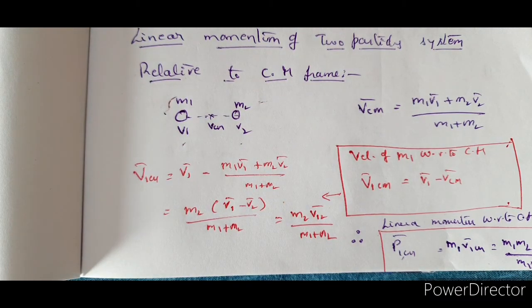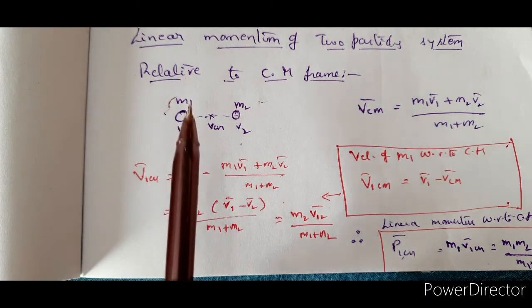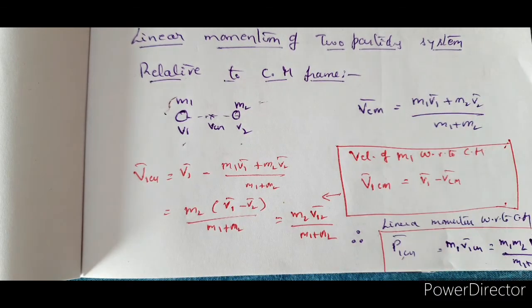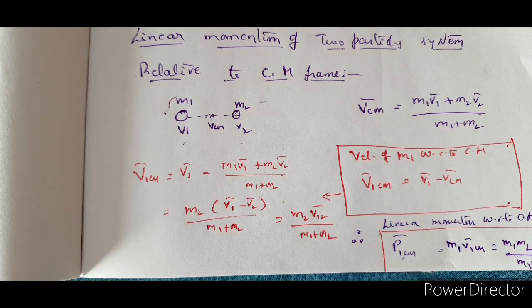Right, now coming on to the velocity of center of mass. When the masses of the particles and the velocities are given, this is the center of mass. That also you are very much familiar with. That is Vcm bar is equal to m1 v1 bar plus m2 v2 bar divided by the total mass. Right, now coming on to the velocity with respect to center of mass, right?